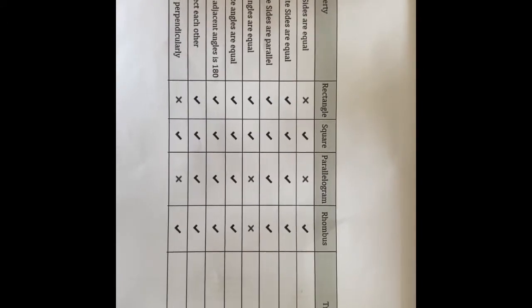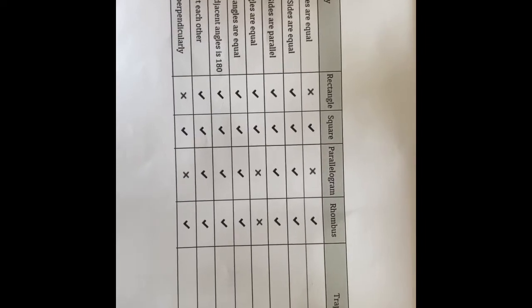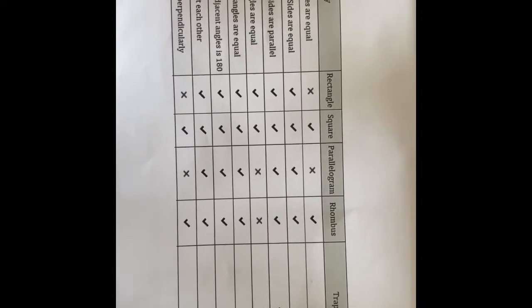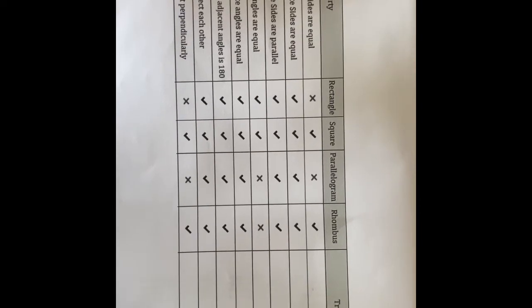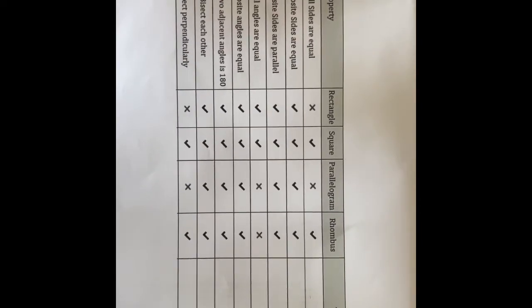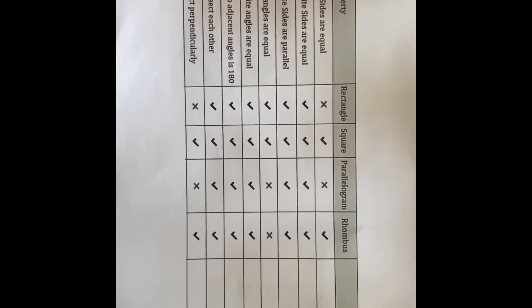So a rectangle has three properties. All the angles of a rectangle are 90 degrees. The opposite sides of a rectangle are equal and parallel. That means they will never meet, they will never intersect. And diagonals of a rectangle bisect each other.